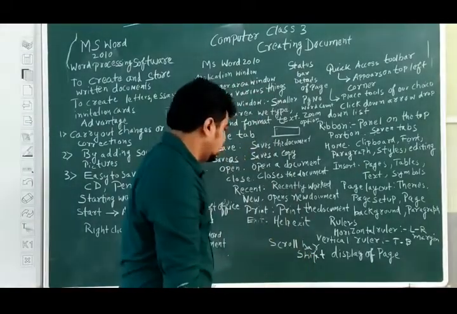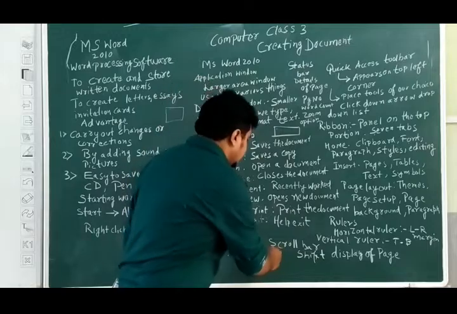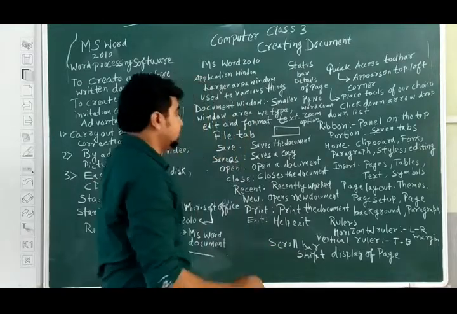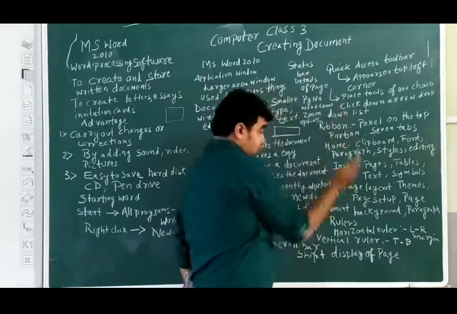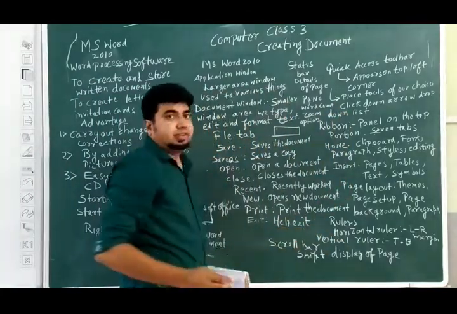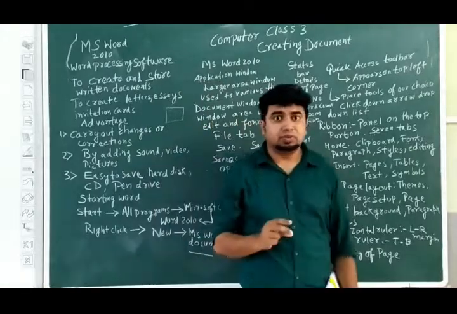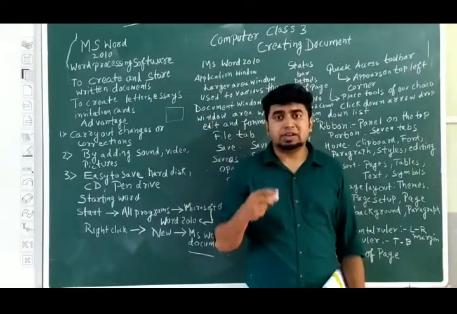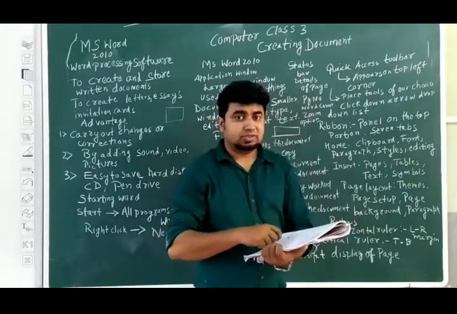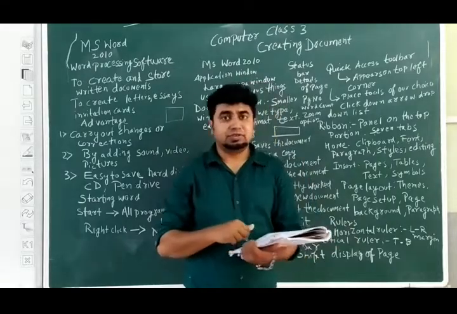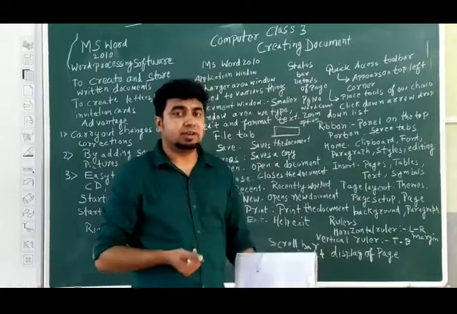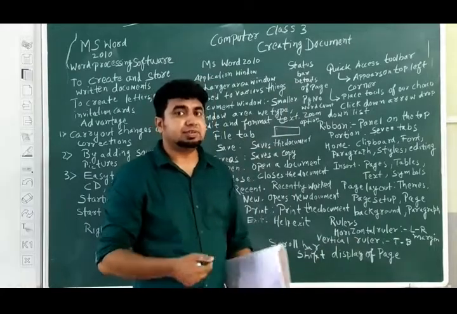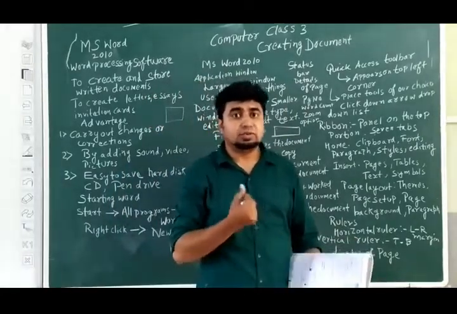Next option is scroll bar. Scroll bar allows you to move within the page. Suppose something is not visible, then you will be pressing the right arrow. What happens in mobile if you are not able to see? You keep swiping the screen, sliding the screen, and then you are able to see the things which are not visible. That is known as scrolling.